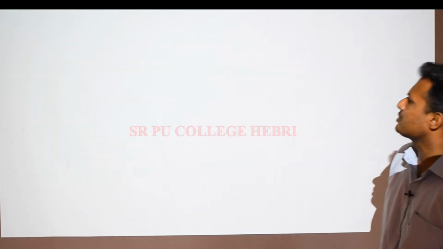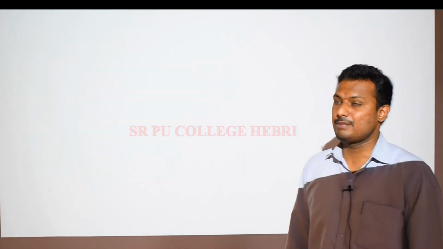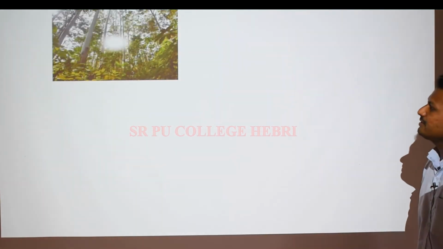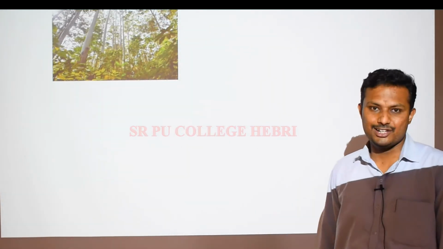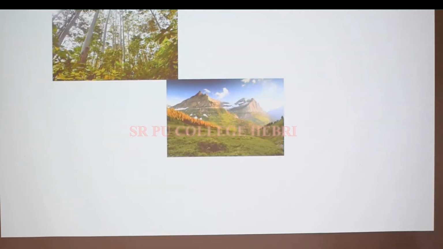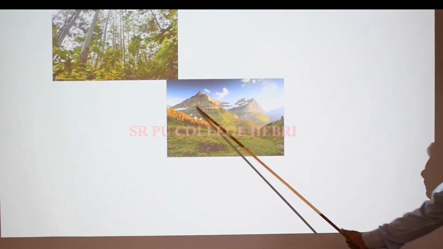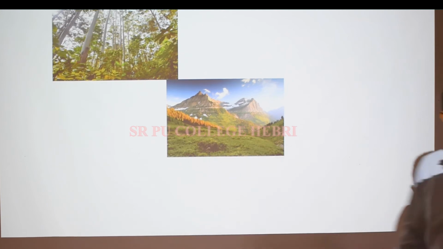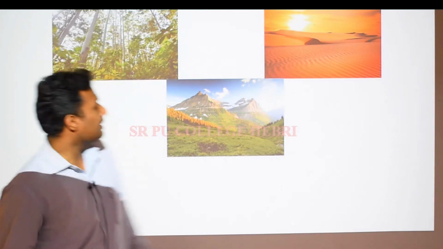Right? Look at these pictures, and try to identify and name which particular ecosystem it is. Okay, see which one is this one. It's very easy. This is forest ecosystem. It's a kind of terrestrial ecosystem. Next one, it's a mountain ecosystem. It's actually a combination of mountain ecosystem and the grassland ecosystem here, right? And this one is very clear, desert ecosystem.